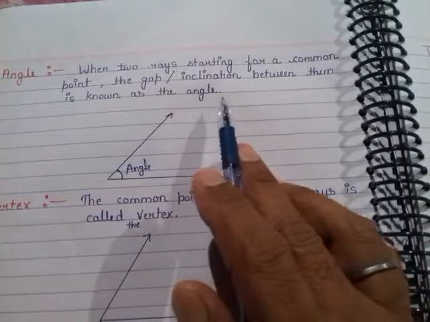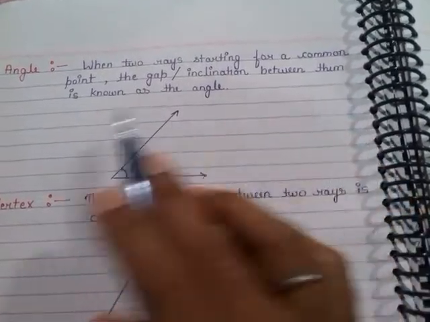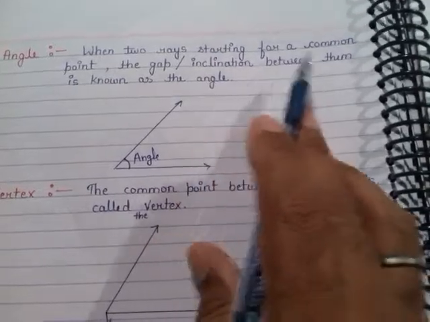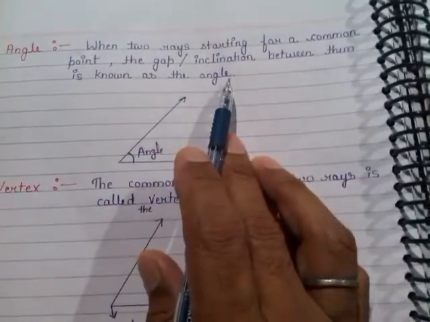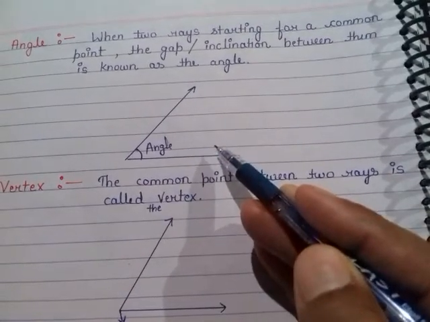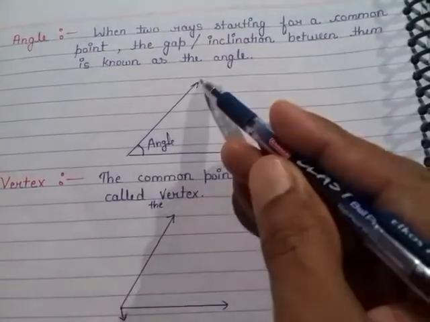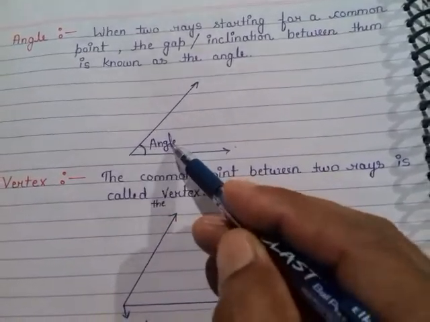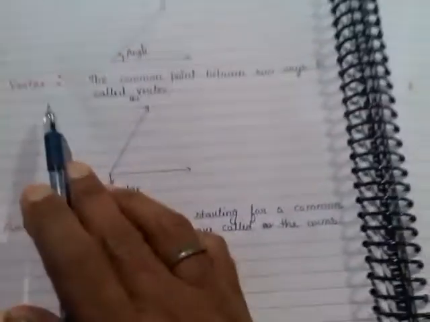Now, what is an angle? When two rays start from a common point, the gap or inclination between them is known as the angle. One ray is this and the second ray is this. Between them an angle is made. Vertex.